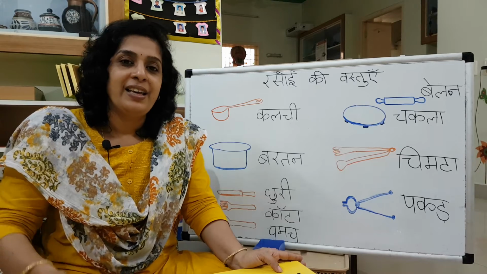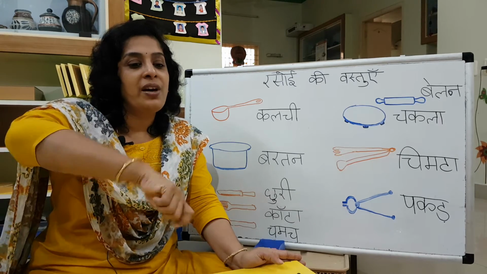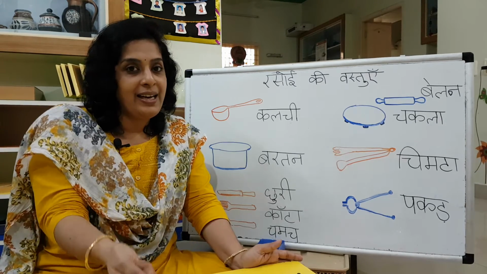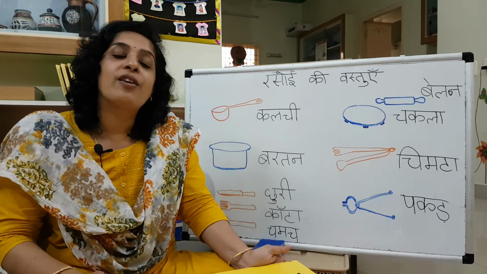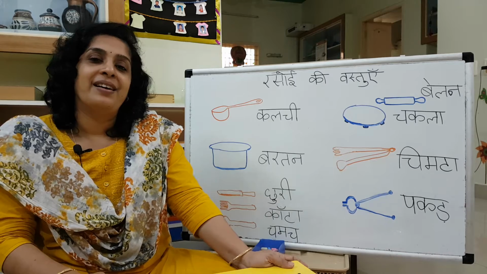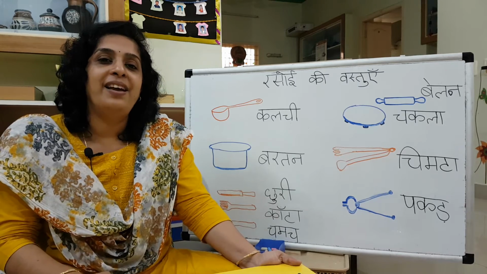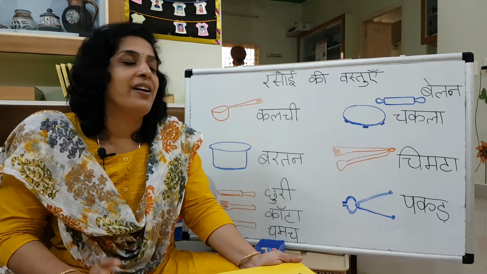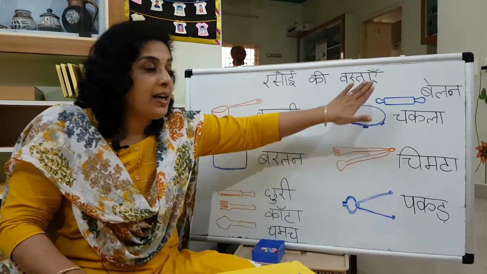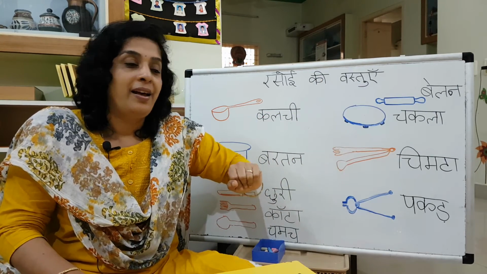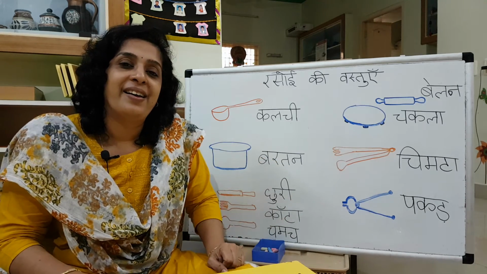The lady turning that roti uses one tong for turning it. It's called chimta. Tell me, chimta. So for making chapati, you need chakla belan and chimta.